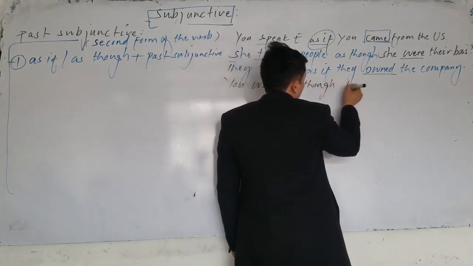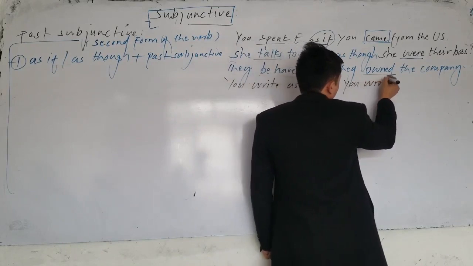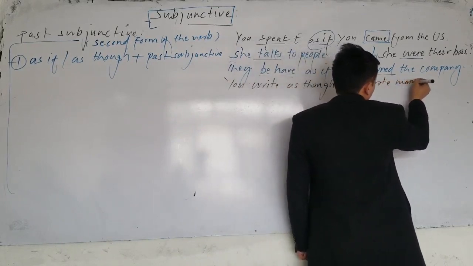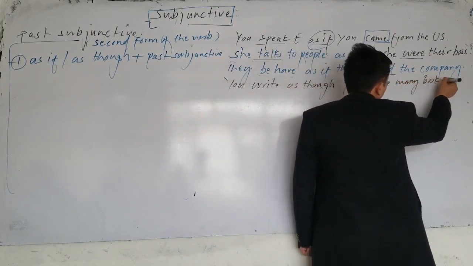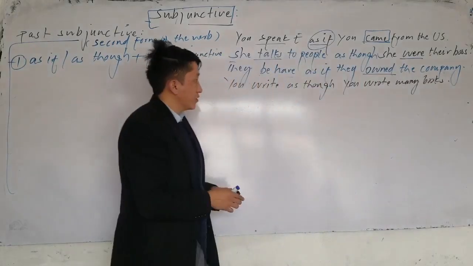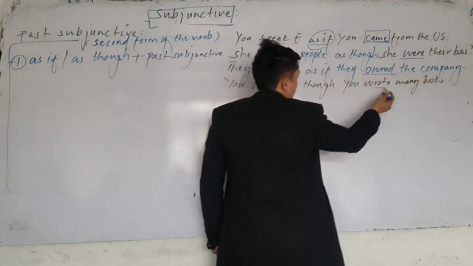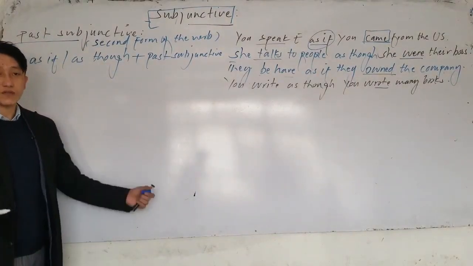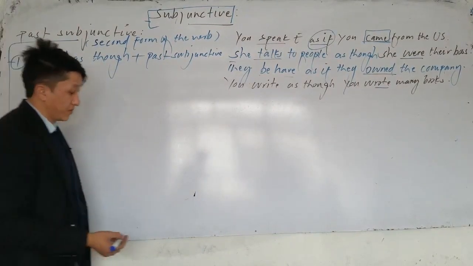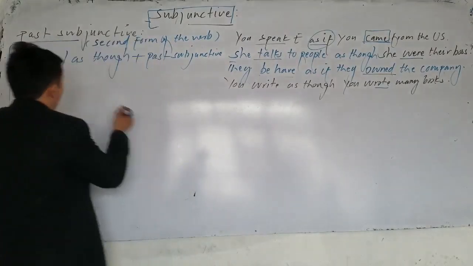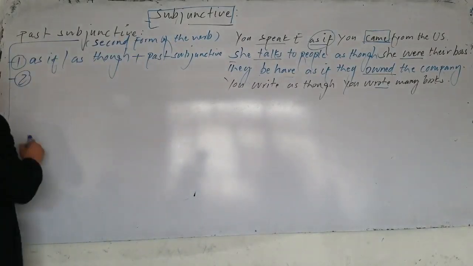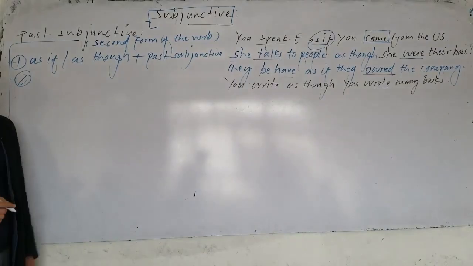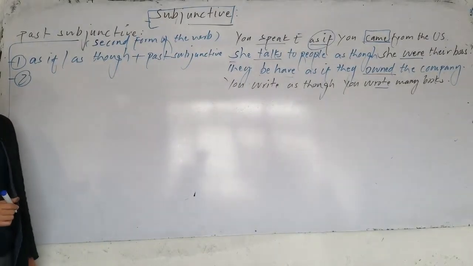Or for example, if I say you write as if or as though, how do you write? As though you, for example, you wrote many books. Now you actually write as though you wrote many books. Which one is subjunctive here? You can also use the negative form. Didn't, for example.